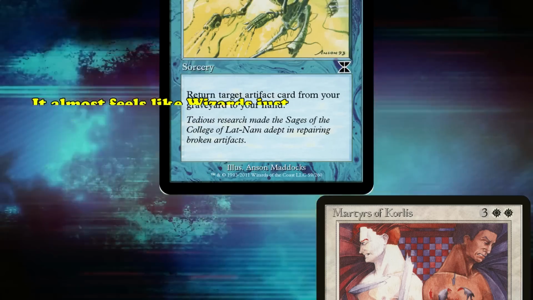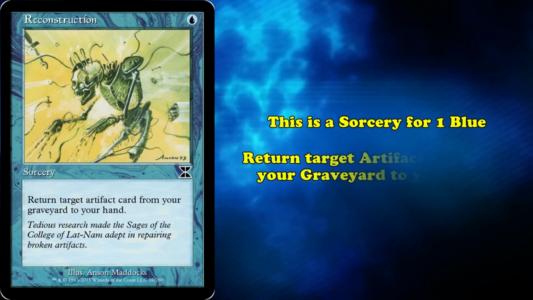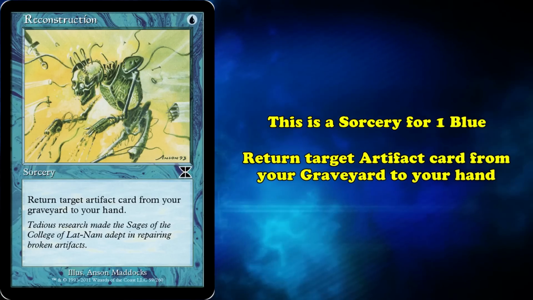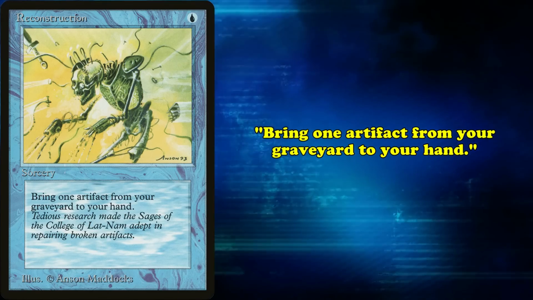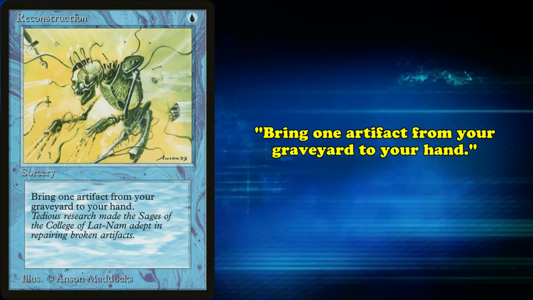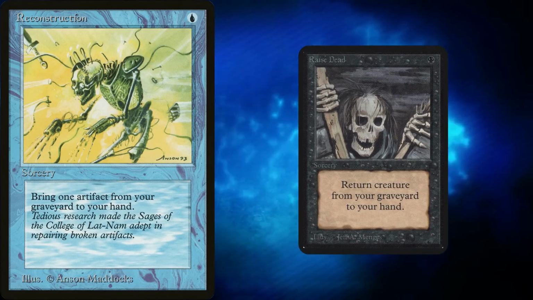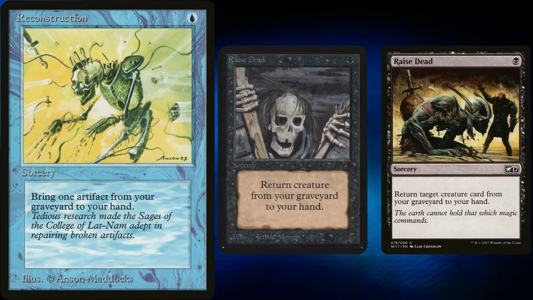the current version. Reconstruction has a weird bit of wording in its first printing. This is a sorcery for 1 blue that returns target artifact from your graveyard to your hand. However, the Antiquities version instead said, "Bring 1 artifact from your graveyard to your hand." While not confusing, the text is strange considering that cards like Raise Dead were in the first set of Magic and weren't worded this way. Raise Dead just said, "Return creature from graveyard to your hand." Not that different to what it says now.